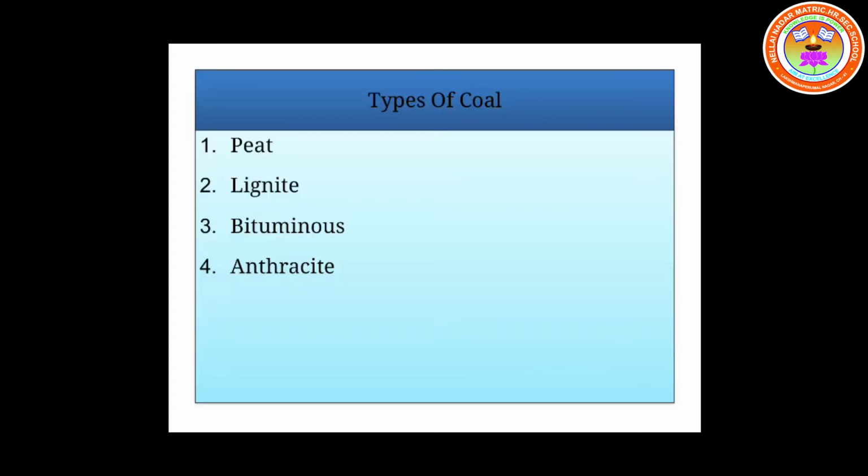Now we are going to learn the different types of coal, and this classification is mainly based on the content of carbon in them. Peat, lignite, bituminous and anthracite are the different types of coal we are going to learn today.